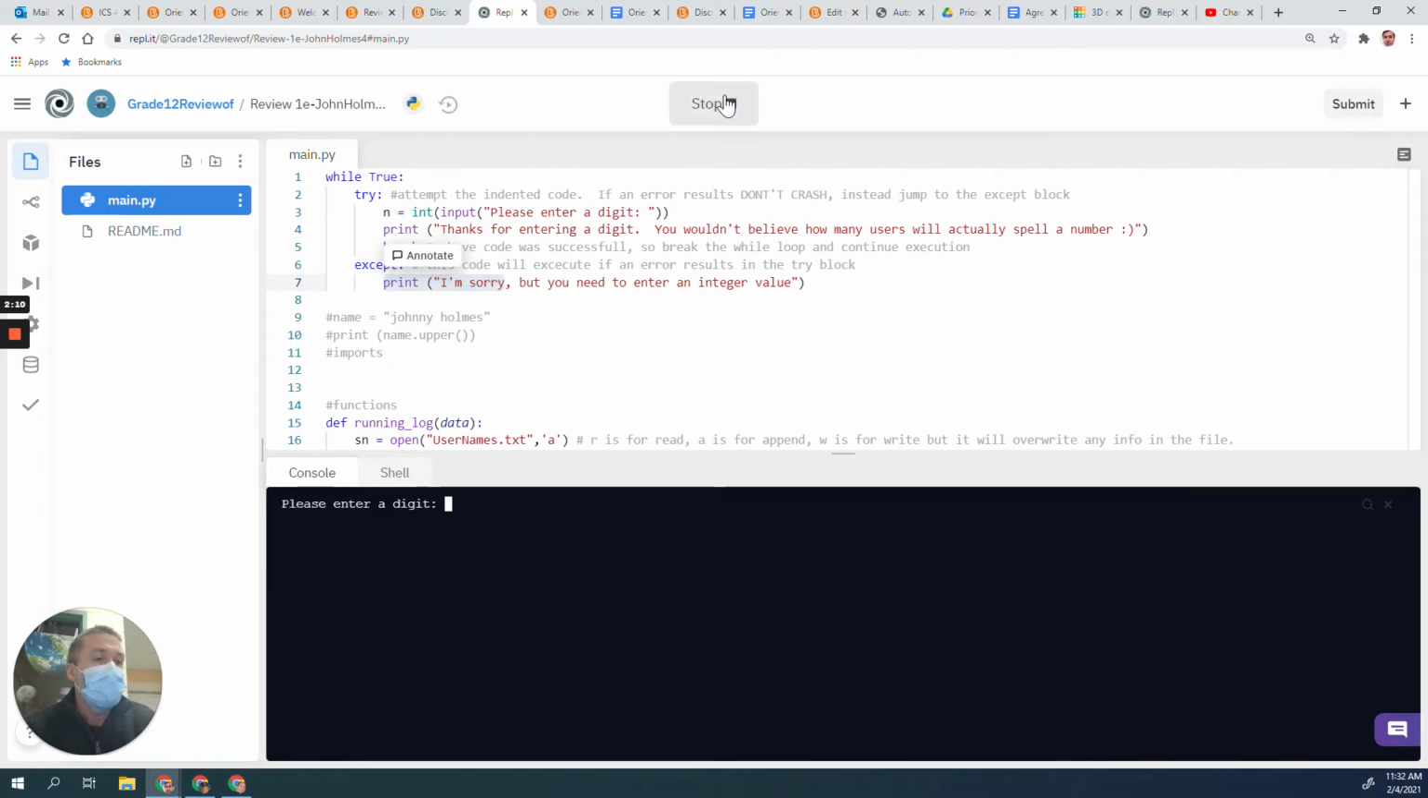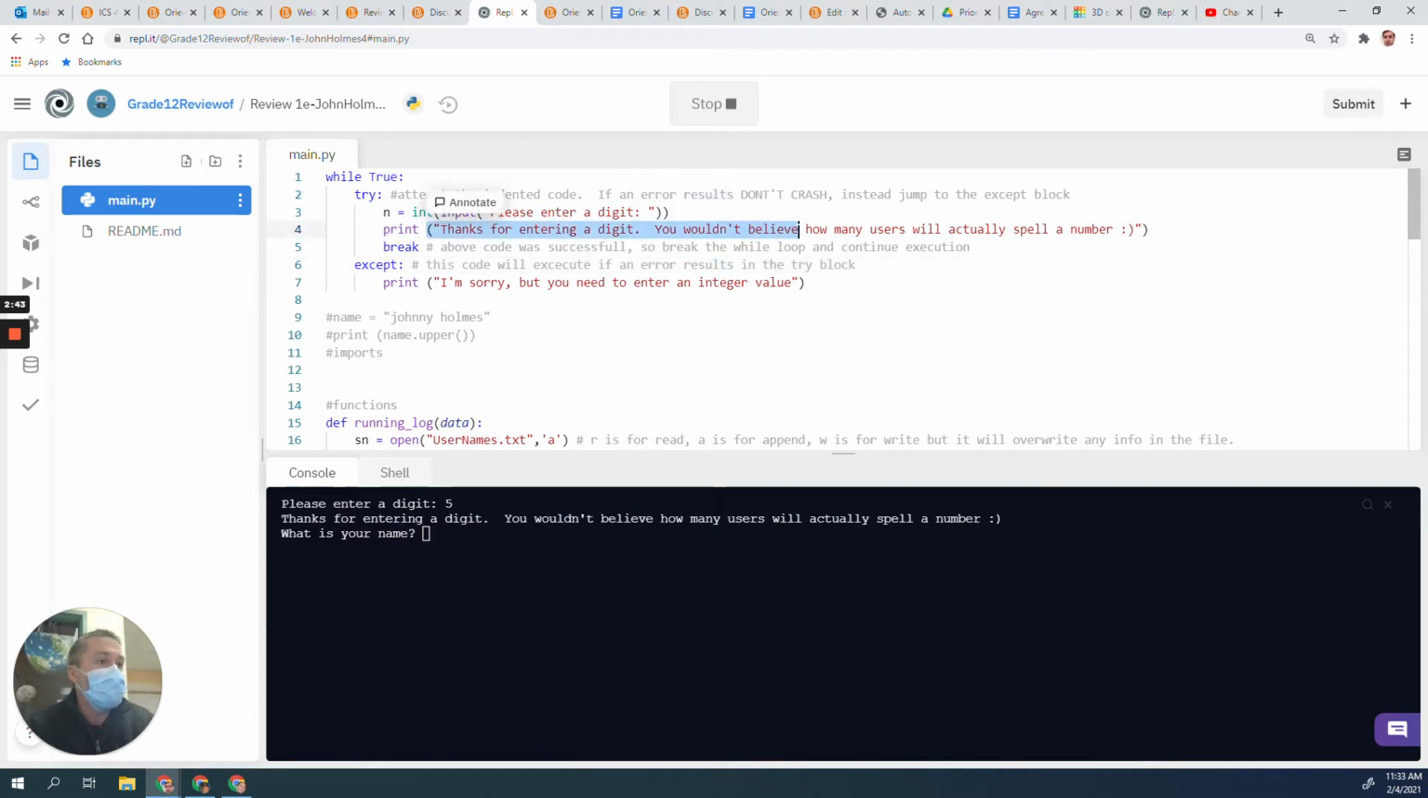So let's try running that. Please enter a digit. If I type 5, remember, input returns a string, so this would be a string value. Then I take the integer value of a string of 5, and the computer understands that. We can convert that to the numeral 5. If I hit enter, it says, thanks for entering a digit. You wouldn't believe how many users will actually spell a number. Then it executed break. The reason for break is to get out of this while true statement.